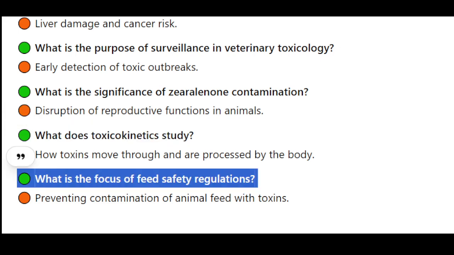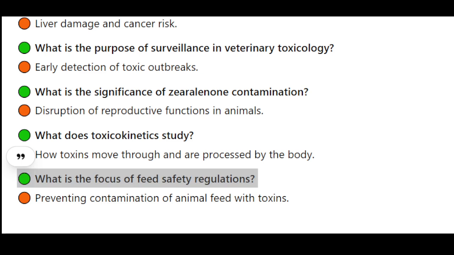What is the focus of feed safety regulations? Preventing contamination of animal feed with toxins.